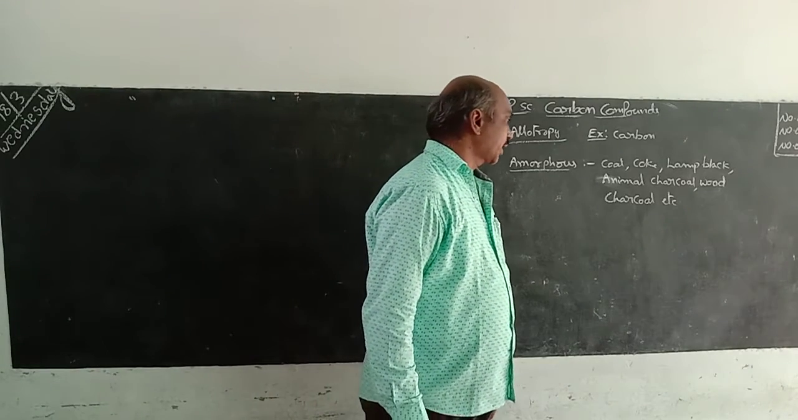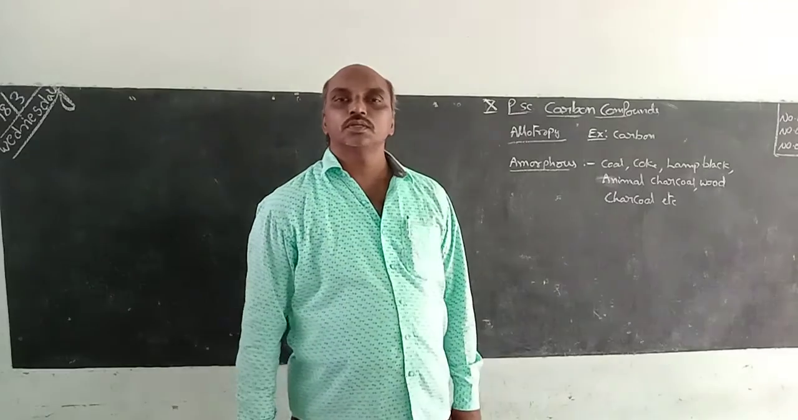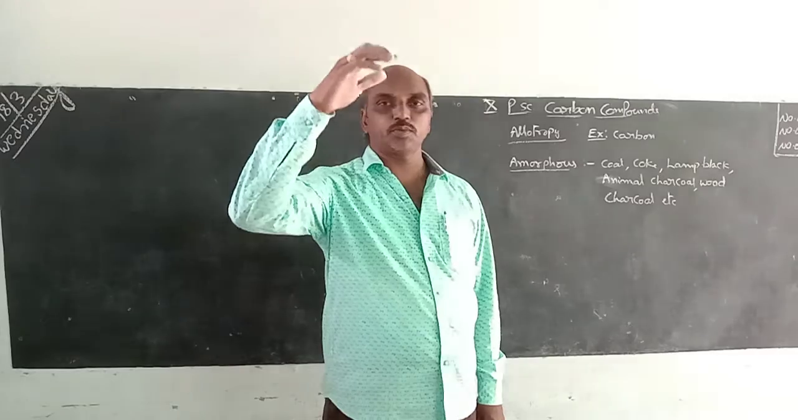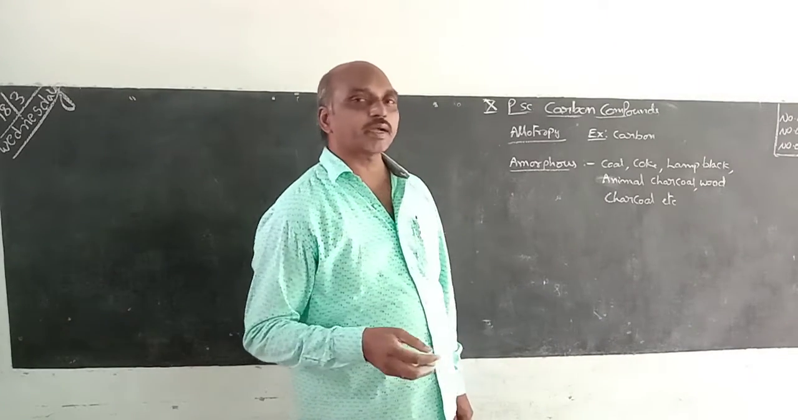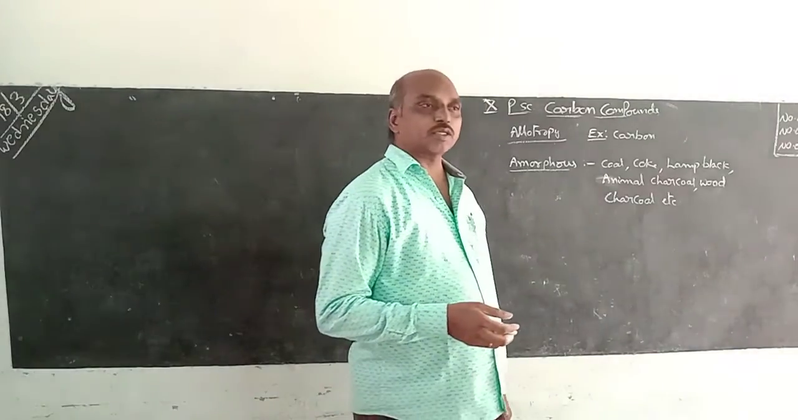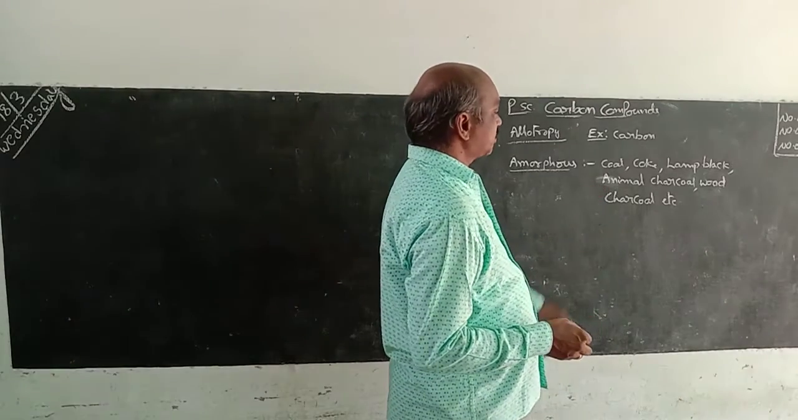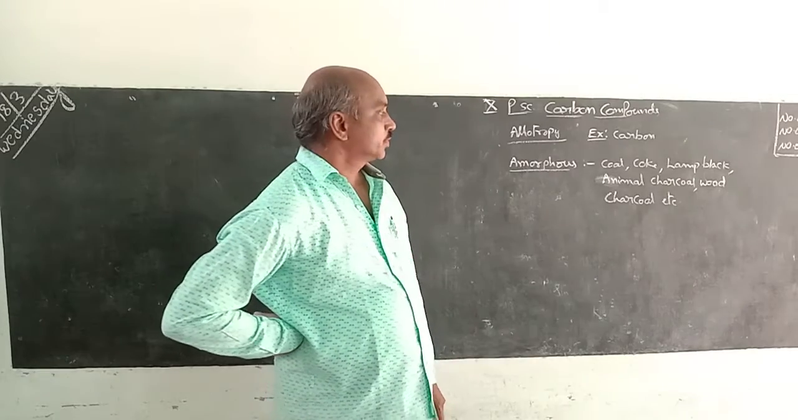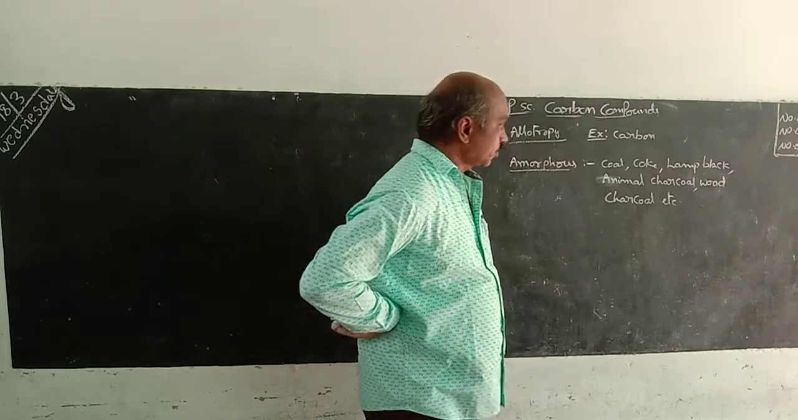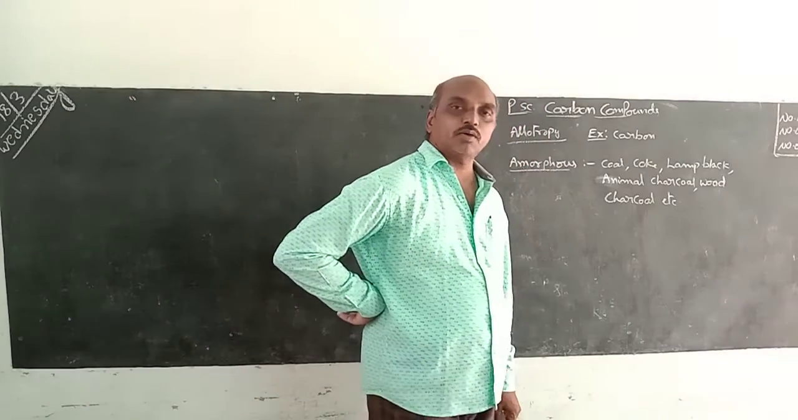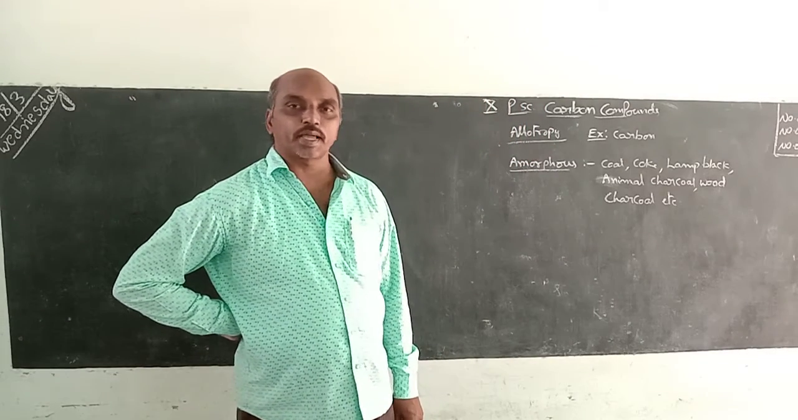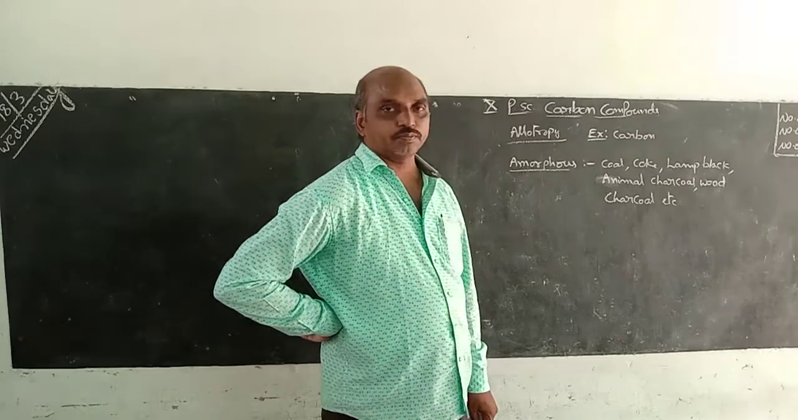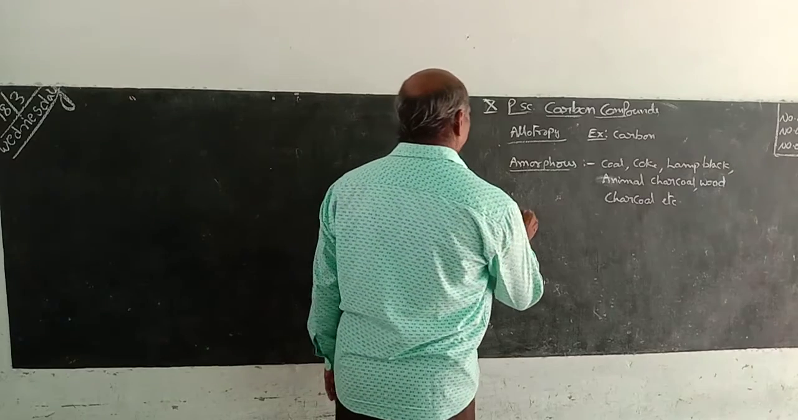Coal, coke, lamp black. Lamp black means, suppose in ordinary lamps, if we keep any object above the lamp, it forms black color spots. That is lamp black. Animal charcoal means animal bones; after burning of animal bones, that forms black color. Wood charcoal: after burning of wooden pieces, that also forms black color powder. This is amorphous. Next one is crystalline.